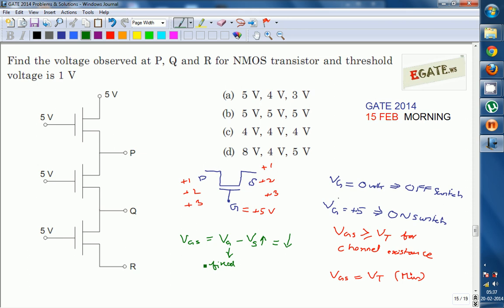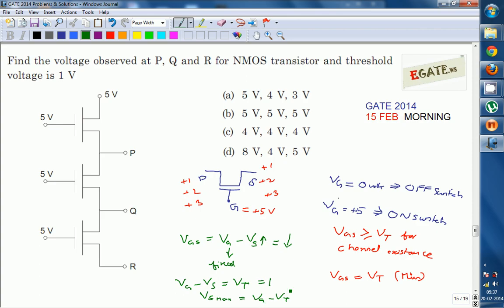So VGS can be equal to 1 volt. Written another way, VG minus VS must be equal to VT, that is 1. So from this you can write VS maximum is equal to VG minus VT.